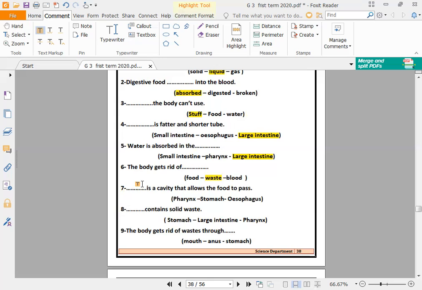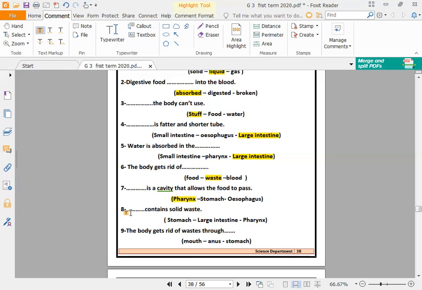Number seven, dot is a cavity. Who is a cavity that allows food to pass? So it's the pharynx. Excellent. The stomach, no, it mixes the food into small pieces and smashes it. The esophagus, no, it's a long pipe, not a cavity.